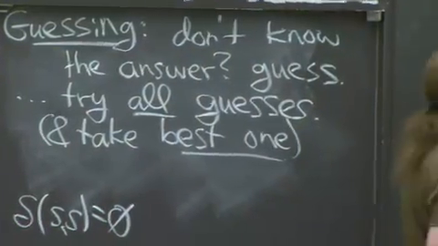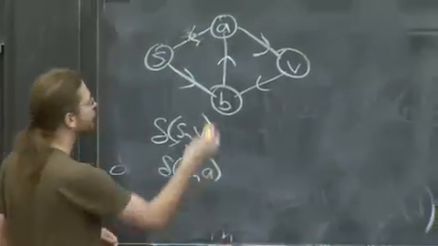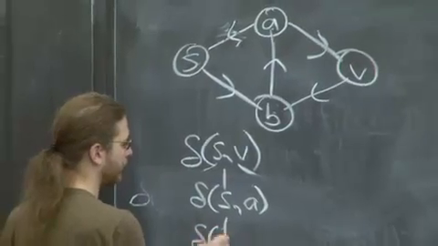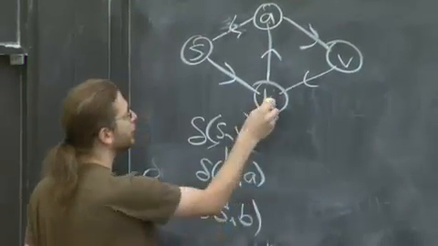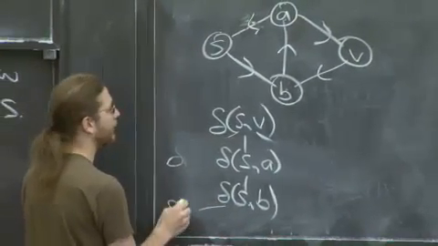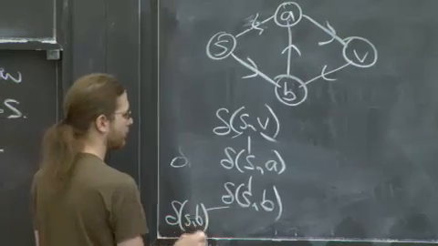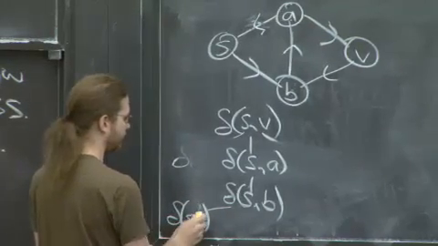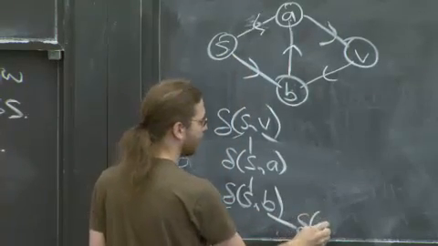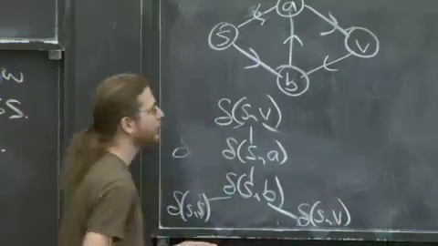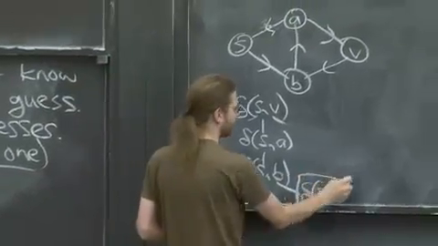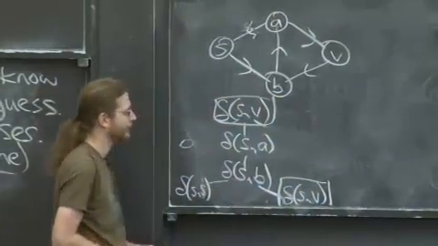OK, delta of s comma a plus the edge. There is some shortest path to a. To compute the shortest path to a, we look at all the incoming edges to a. There's only 1. So delta of s comma b. Now I want to compute the shortest path from b. Well, there's 2 ways to get to b. One of them is delta of s comma s, which came from s. The other way is delta of s comma v. Do you see a problem? Yeah. Delta of s comma v is what we were trying to figure out.